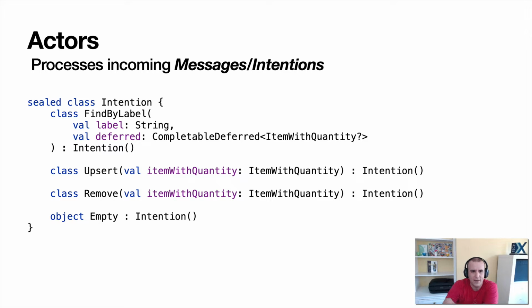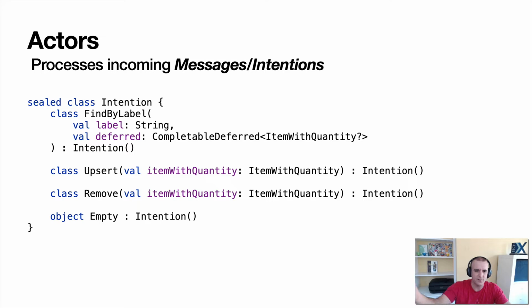So like we said, it can process incoming messages or intentions. A lot of the code I've been writing uses the MVI, or model view intent, way of developing UIs, and so I really like the term intentions. You can send in messages, but I'm going to be mixing the terms messages and intention. Basically, a message can be whatever you want. In this case, I'm going to call it an intention. I'm just calling that out because it might be confusing if I don't explain that.